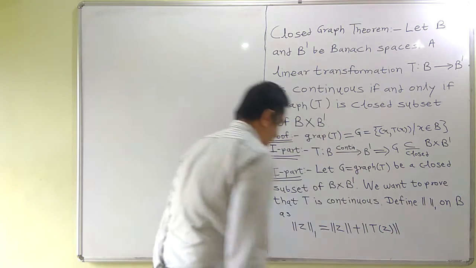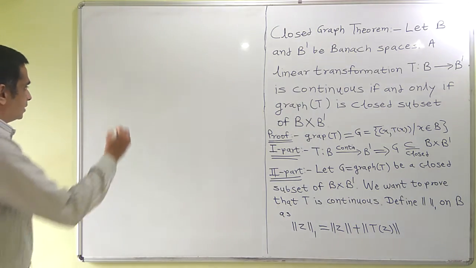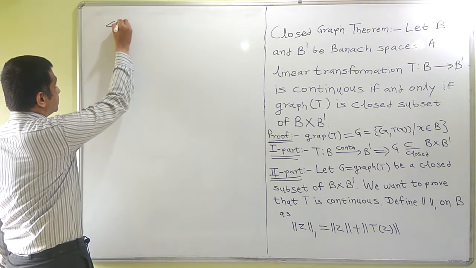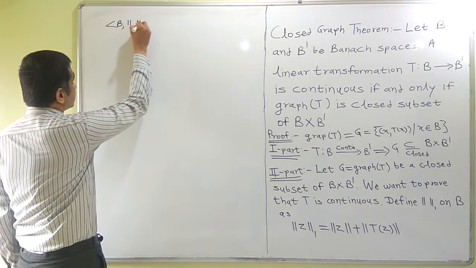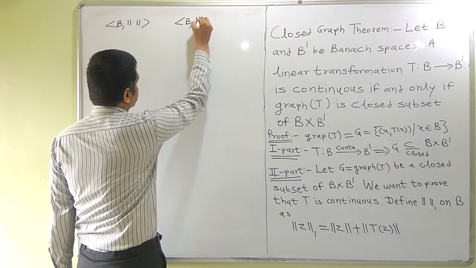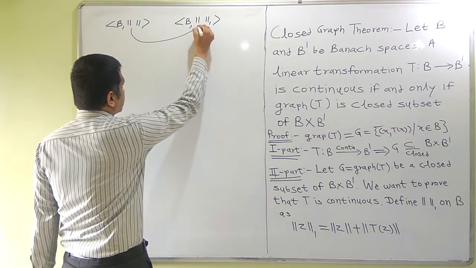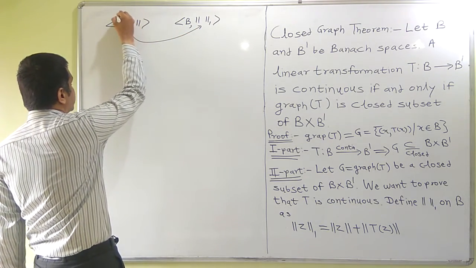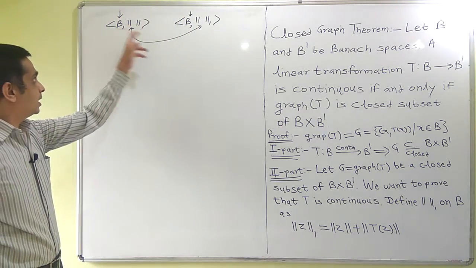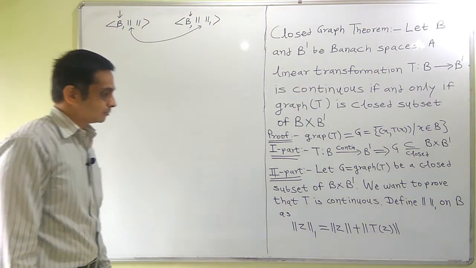It is easy to verify that this is a norm on B. Thus, we have two spaces. First space is B with norm and second space is B with norm 1. Note that norm and norm 1 both are norms on same set B. Okay?